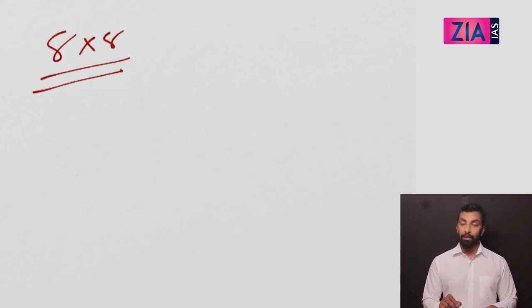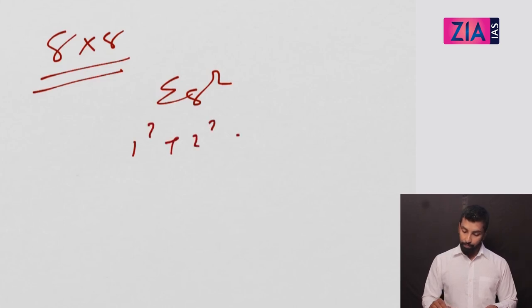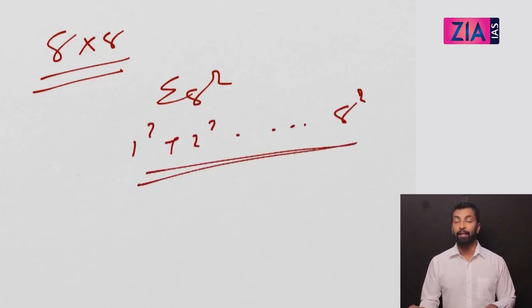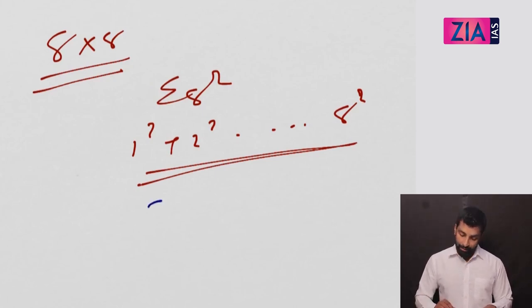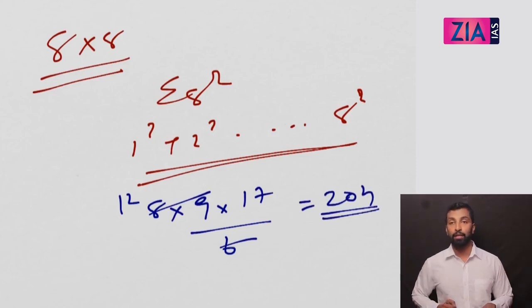Or you get questions like how many squares are there in a chessboard. That is nothing but 8 into 8 square. So sigma 8 square: 1 square plus 2 square up to 8 square. You cannot manually find it, but you can apply the formula n into n plus 1 into 2n plus 1 divided by 6. So n is 8, n plus 1 means 9, 2n means 16 plus 1, 17, divided by 6. So this is getting cancelled out. 8 into 9 is 72. 72 divided by 6 means 12. 12 into 17 means 204. So 204 squares are there in a chessboard.